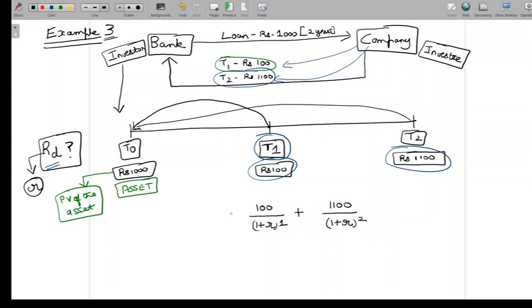Now this entire thing must be equivalent to 1000. So this is the valuation equation you see. Now it makes sense. The value of the asset today is the present value. So I'm bringing something to present value, and what am I bringing? I'm bringing 100 and 1100, which are the cash flows. So the R that satisfies this equation is the return on debt investment.